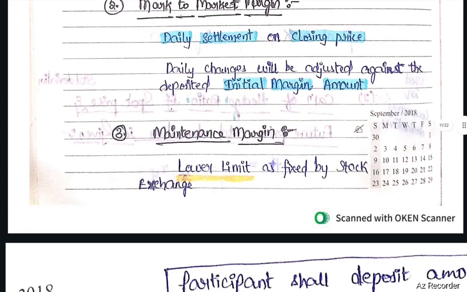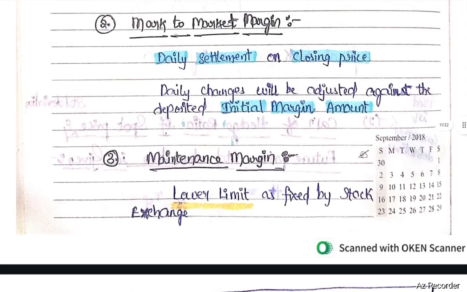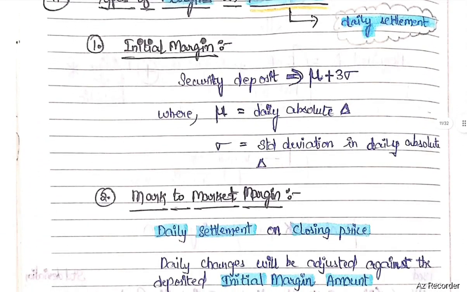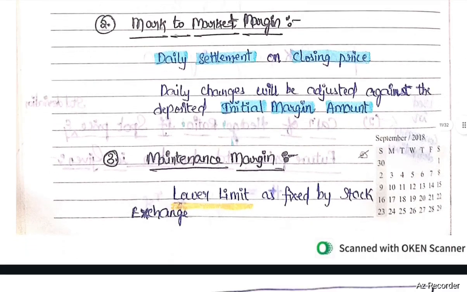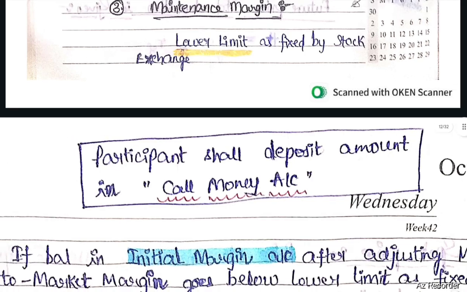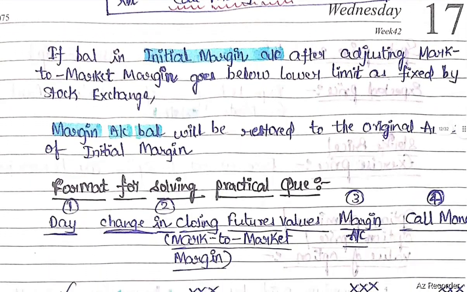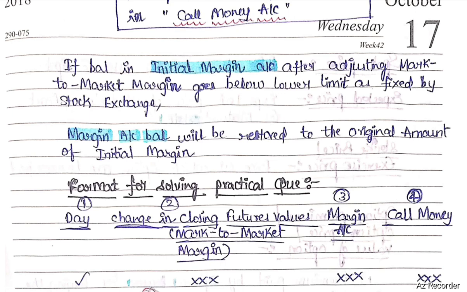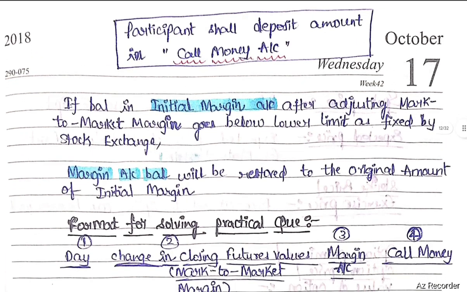Next, maintenance margin. It is the lower limit as fixed by the stock exchange. So there are 3 types of margins: initial margin, mark to market margin, and maintenance margin. Next, the participant can deposit an amount in the call money account. If the balance in the initial margin account, after adjusting mark to market margin, goes below the lower limit fixed by the stock exchange, the margin account balance will be restored to the original amount of the initial margin. The participant shall deposit an amount in the call money account to restore the balance.